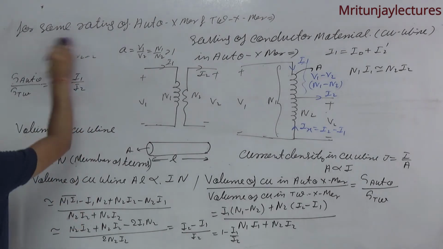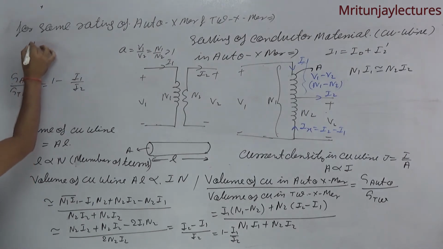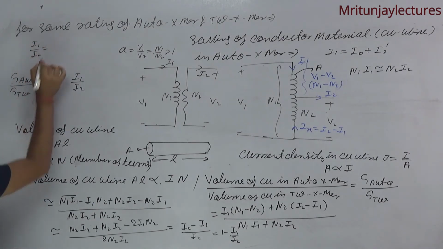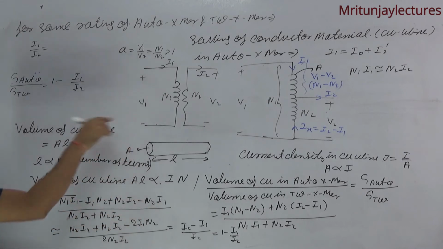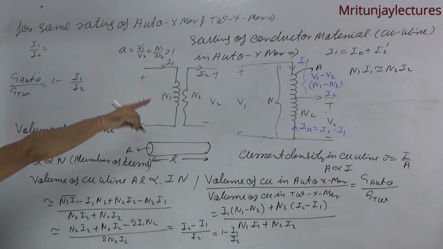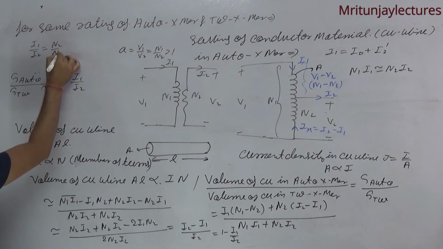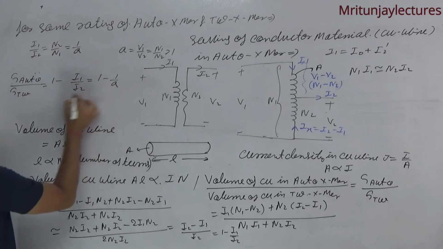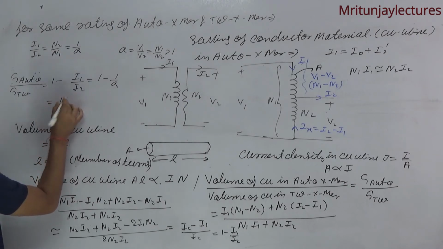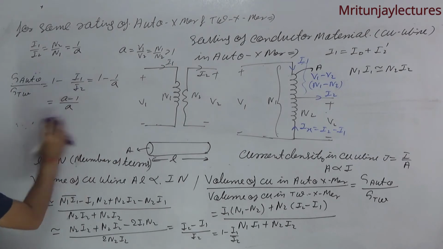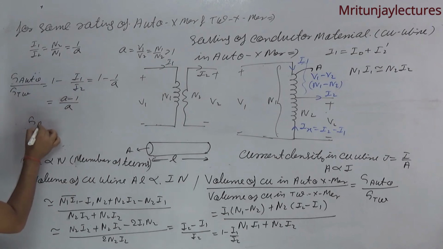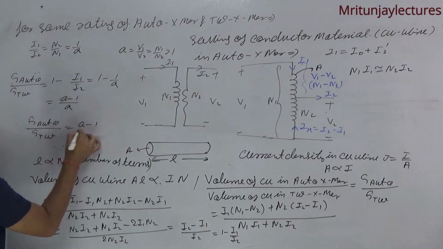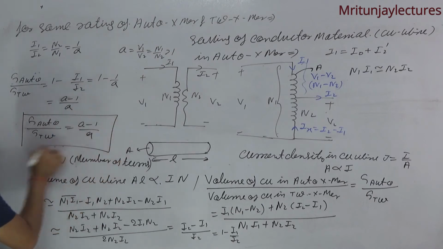Now here, I1 by I2 is written as N2 divided by N1, so that is 1 by A. Now 1 minus 1 by A is written as (A minus 1) divided by A. So finally we got G auto divided by GTW equal to (A minus 1) upon A. Is it clear?